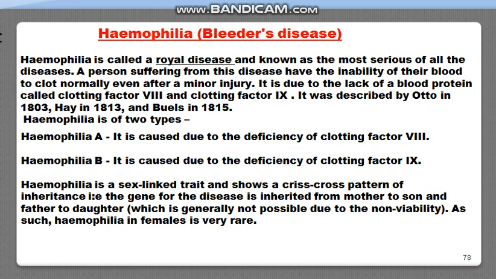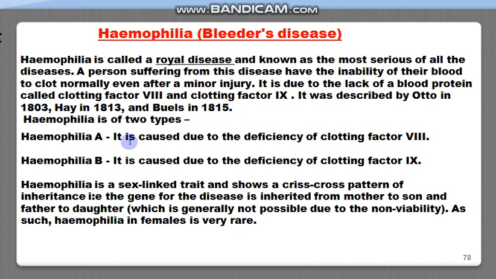Why does this happen? It happens because of the lack of the blood protein clotting factor, that is clotting factor 8 or clotting factor 9. And there are two types of hemophilia: hemophilia A and hemophilia B.